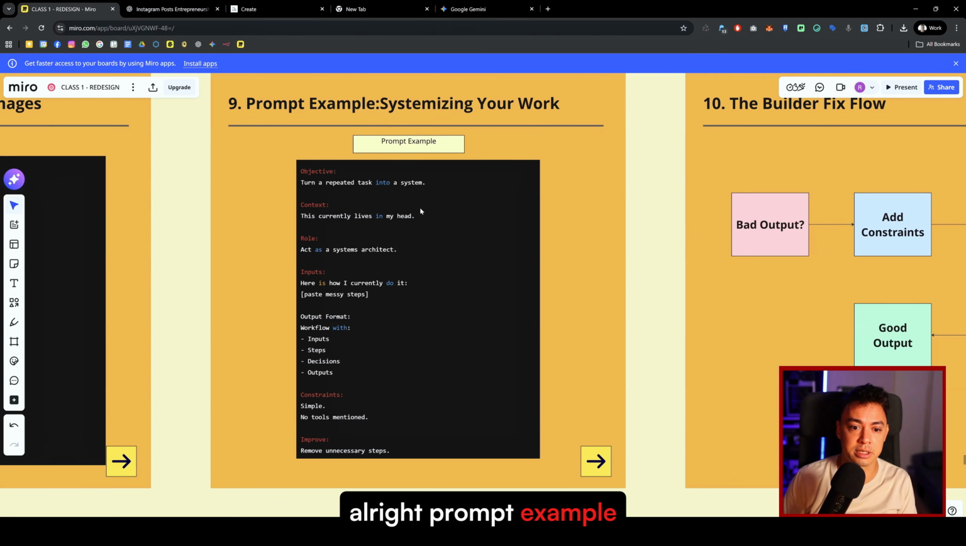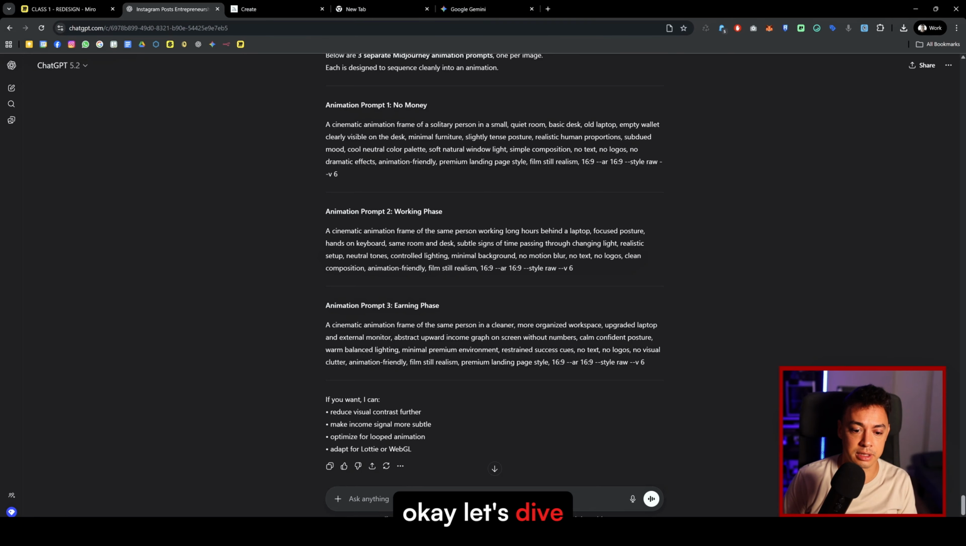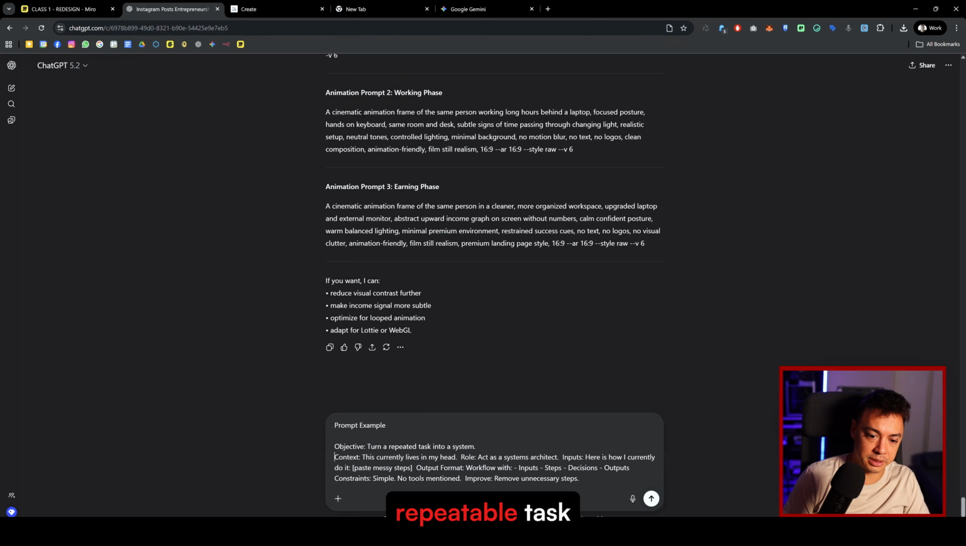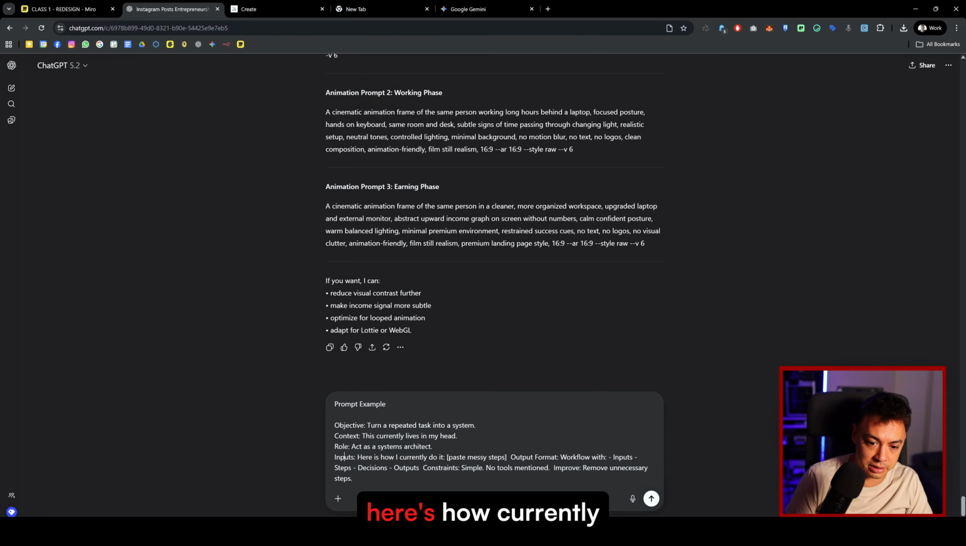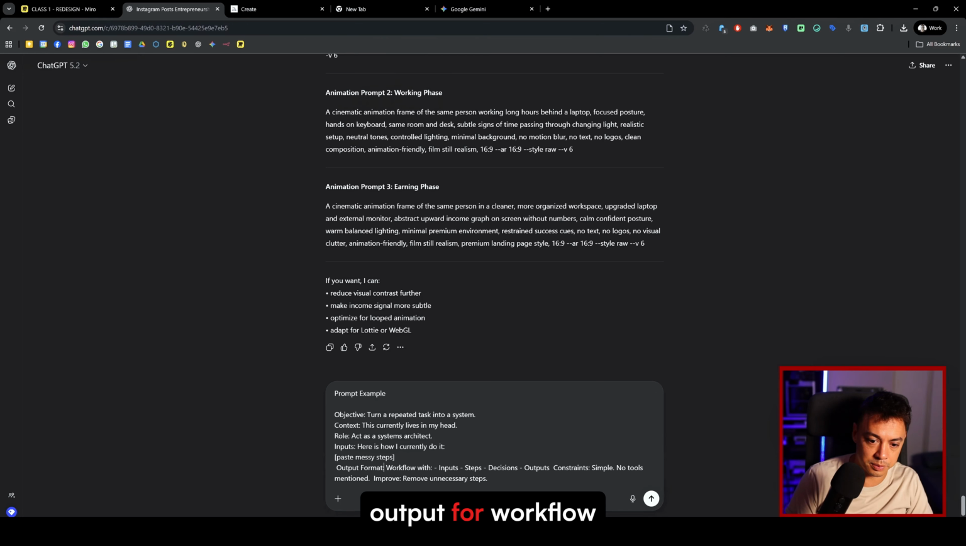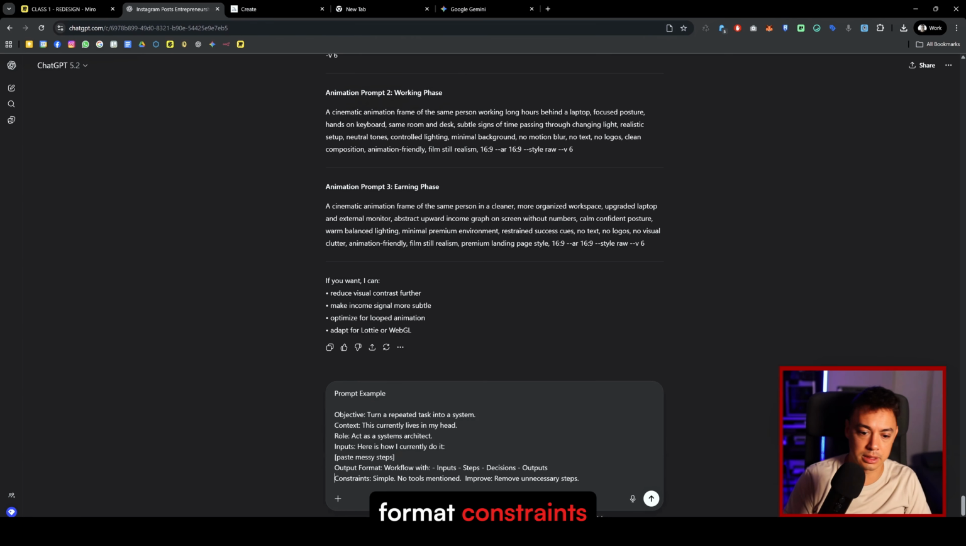All right, prompt example: systemizing your work. Okay, let's dive into this one. Turn a repeatable task that currently lives in my head. Act like a system architect. Input: here's how I currently do it. Output: workflow, output format, workflow format, constraints.